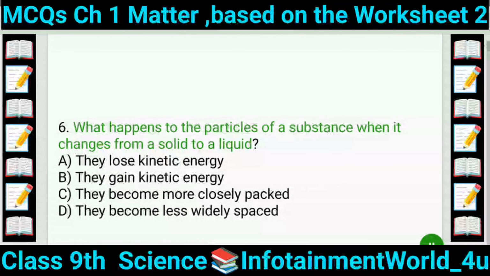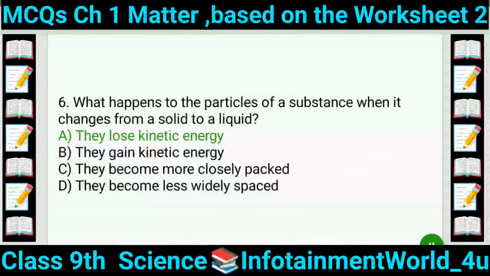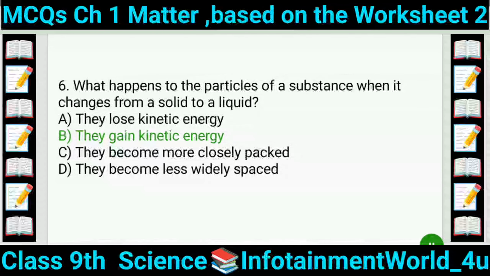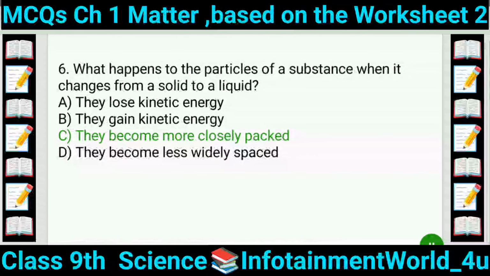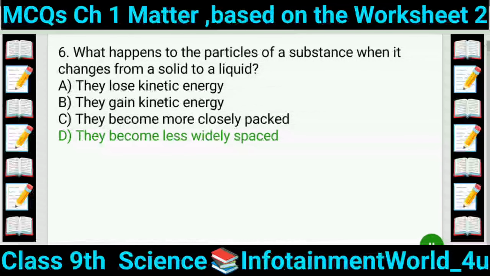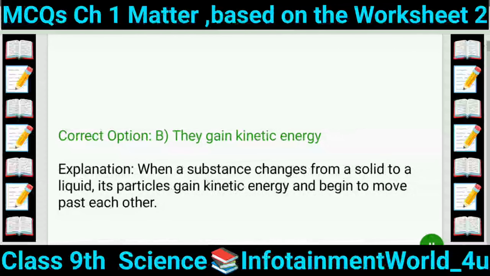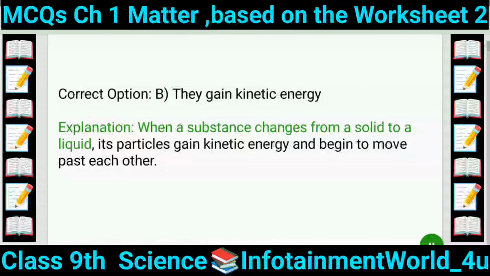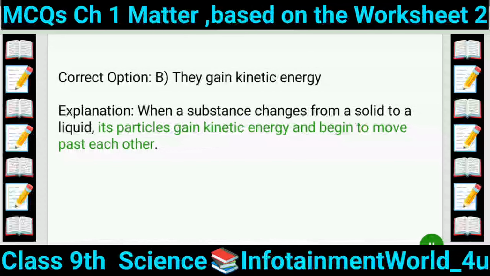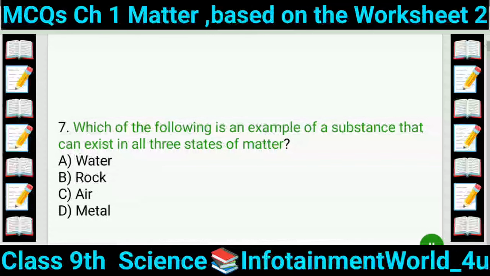6. What happens to the particles of a substance when it changes from a solid to a liquid? A. They lose kinetic energy. B. They gain kinetic energy. C. They become more closely packed. D. They become less widely spaced. Correct option B. They gain kinetic energy. Explanation: when a substance changes from a solid to a liquid, its particles gain kinetic energy and begin to move past each other.